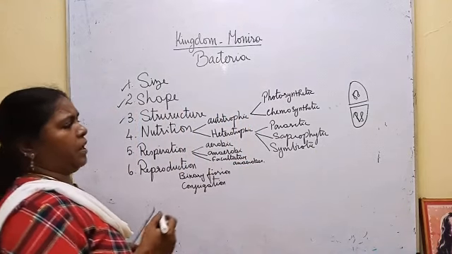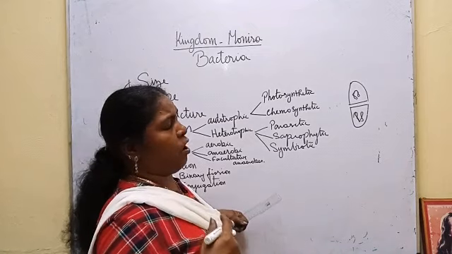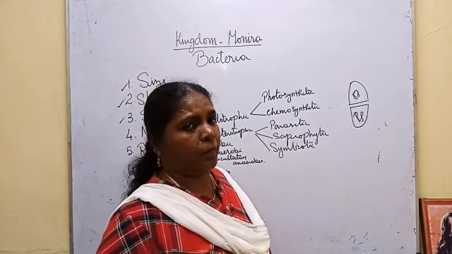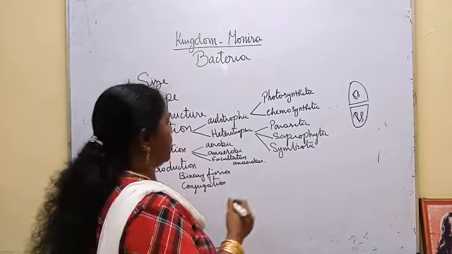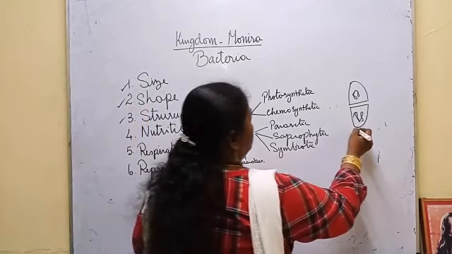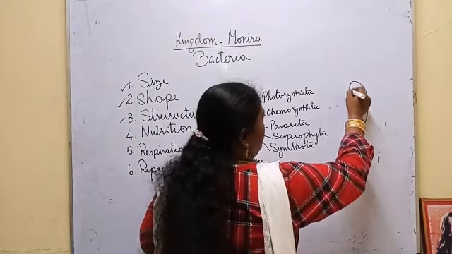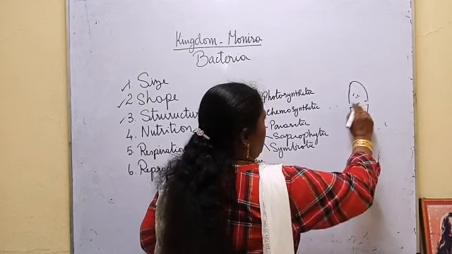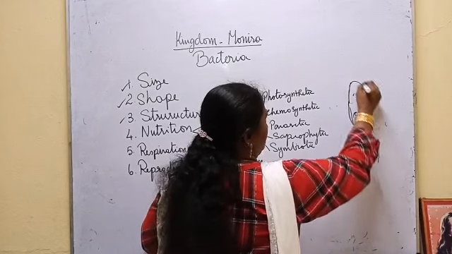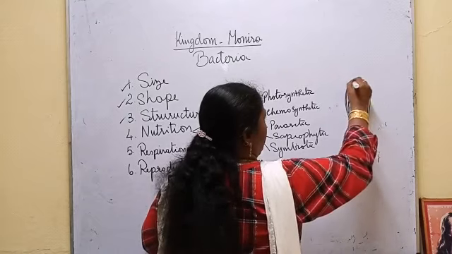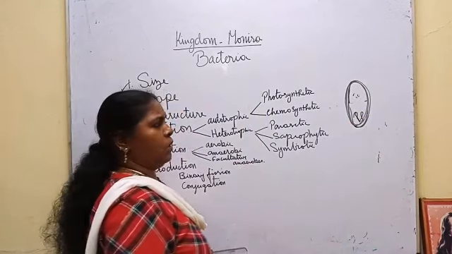Suppose the bacteria does not have favorable conditions, it will produce a thick coat over the cell wall. That time it is called an endospore.